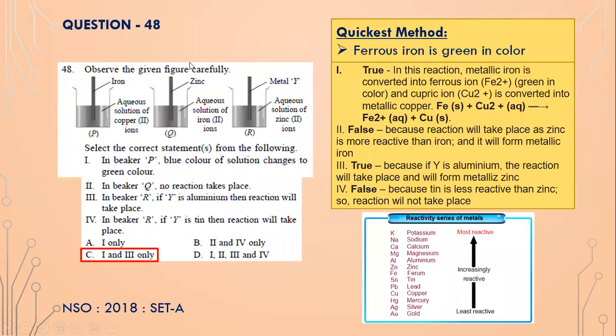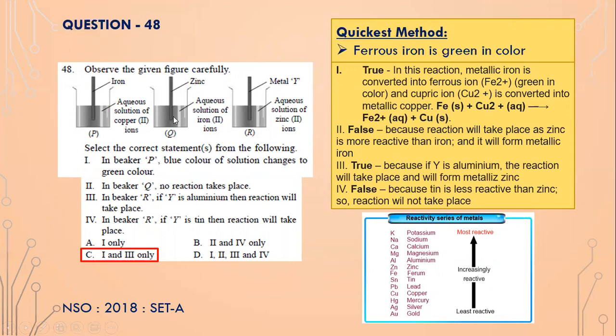Okay, 48. Observe the given figure carefully. Select the correct statements from the following. In beaker P, blue color of solution changes to green color, which is true, isn't it? Because it is an aqueous solution of copper ions and iron is placed. So the metallic ion is converted into ferrous ion, which is green in color, and the solution will turn green, isn't it? Because ferrous ion is green in color.